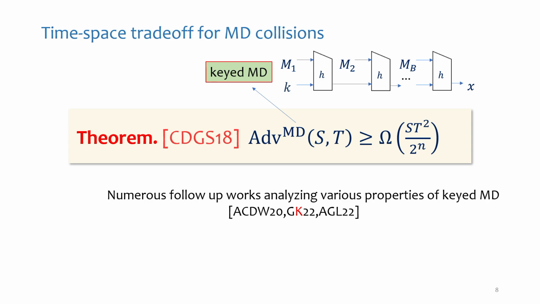There were a lot of follow-up works analyzing keyed Merkle-Damgård. This is not where it stopped. I won't tell you what they did. But it does lead us to the question of, is this the right construction to use for a keyed family? Is this multiplicative loss in S and T squared necessary? Can we achieve the baseline, or the thing that random functions give us?